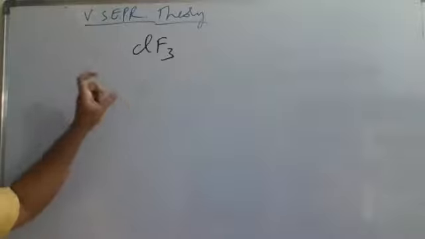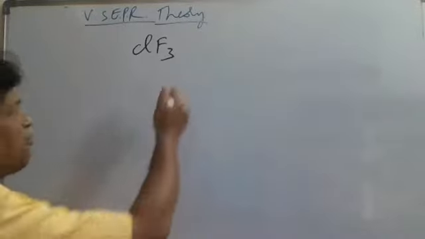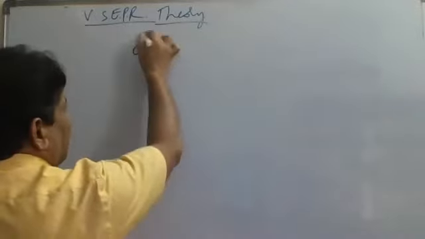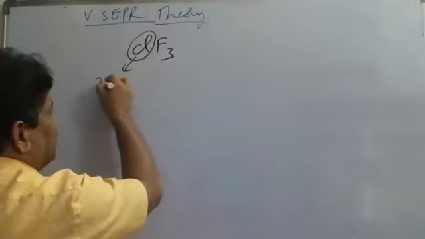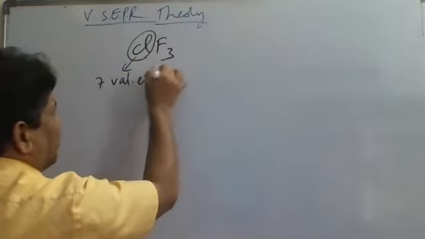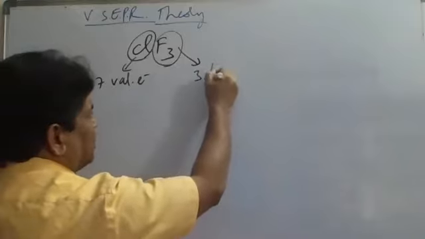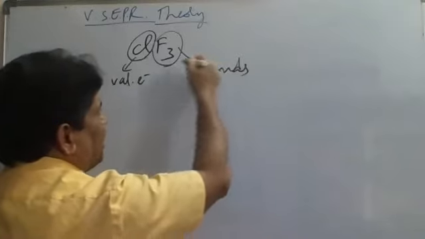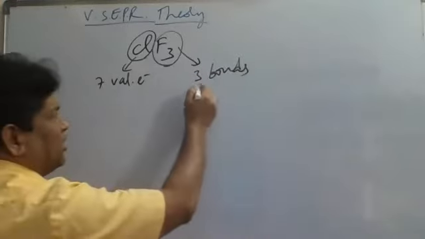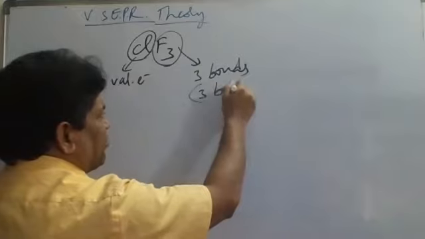Simply, how to identify which type of hybridization is in this? What I told you: the central atom has 7 valence electrons, and here three monovalent atoms means three bonds, which indicates three bond pairs.